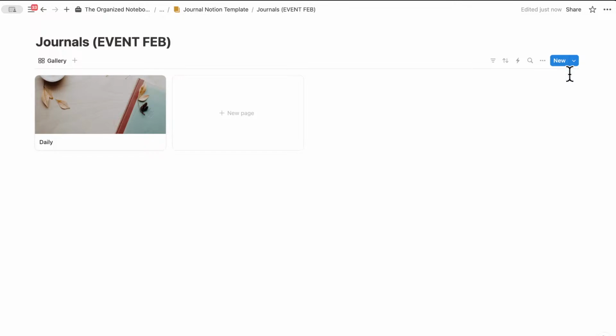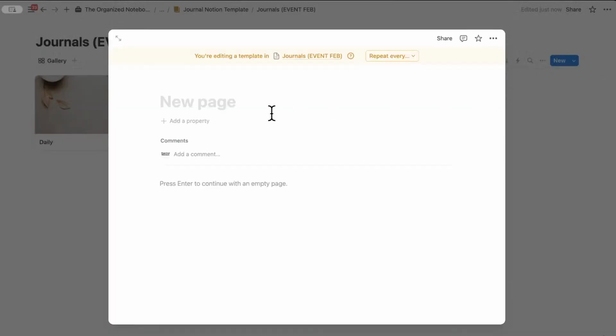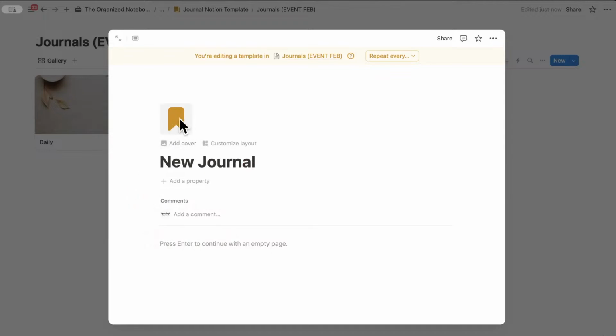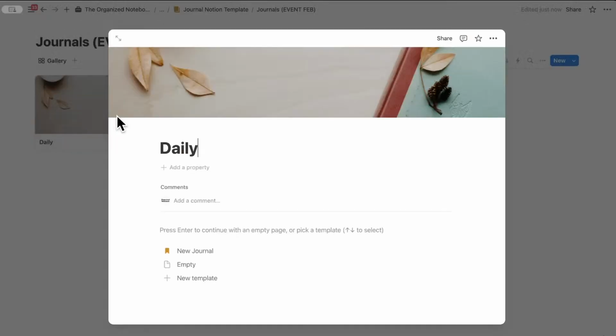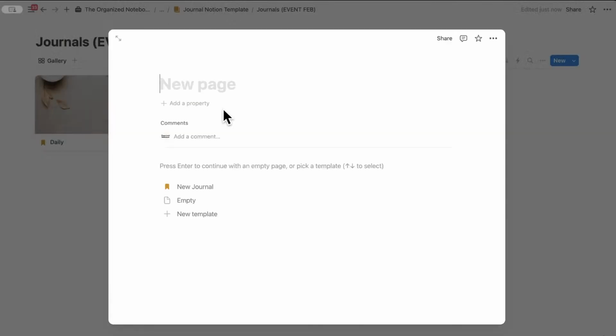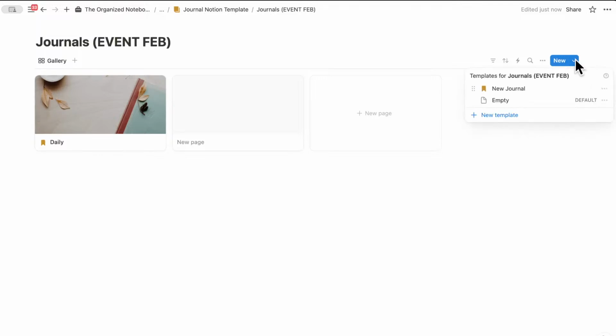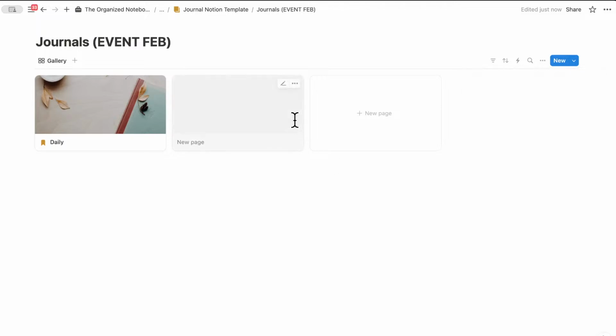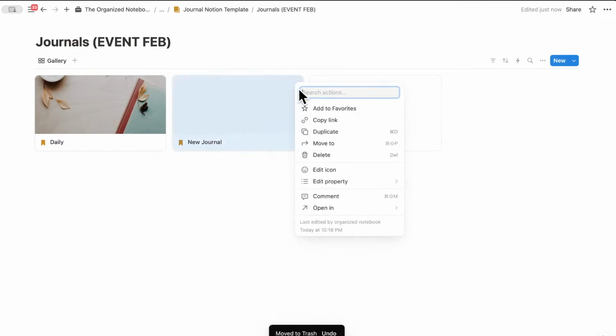So I'm going to go ahead and create that template, plus new template, and call this new journal. And every new journal is going to get an icon, which is going to be this nice little bookmark. And then if I click out, and then click this one open and add new journal, you can see that this one gets added. So anytime you add a new journal, if you set this as default for all views, it should do that. So let me delete this one and add a new journal. As you can see, it keeps adding new journals now.